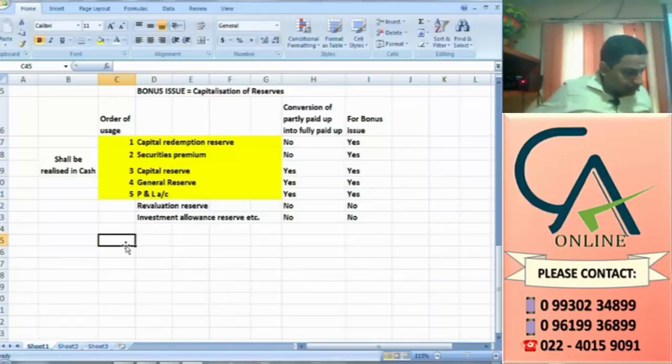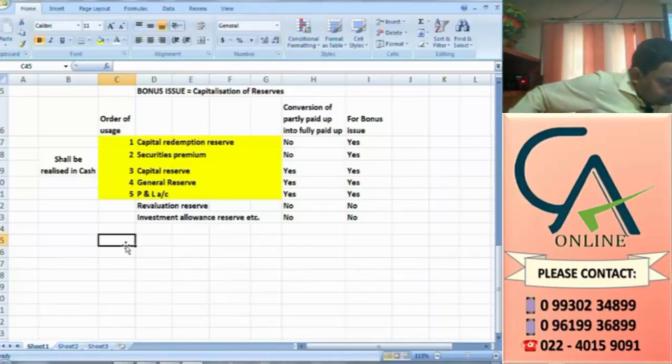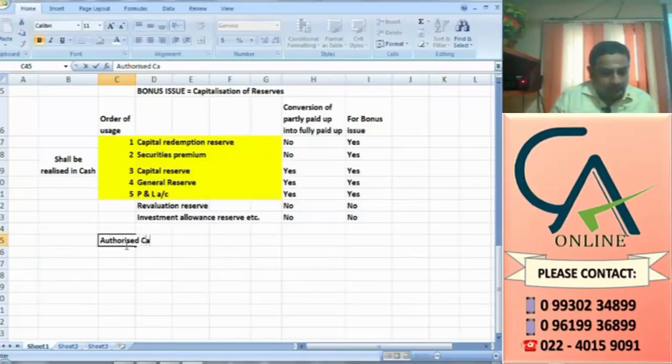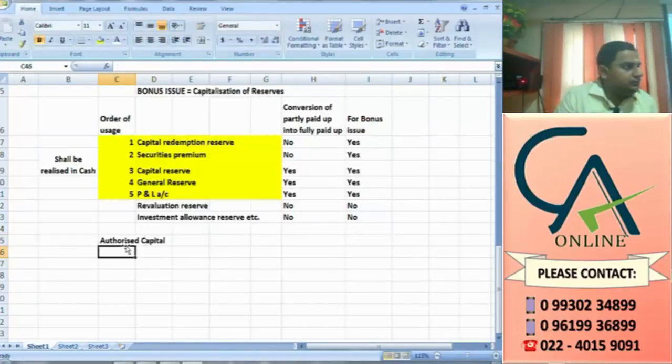Read the next one. Issue of bonus: if the subscribed and paid up capital exceeds the authorized capital, a resolution shall be passed by the company at a general meeting for increasing the authorized share capital. So, already authorized capital for a company. What is authorized capital? Initial.